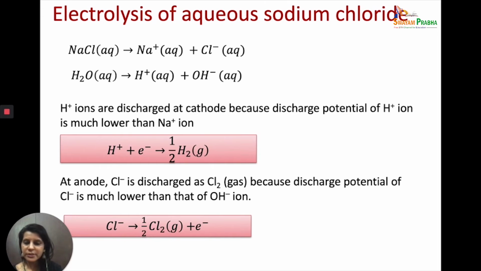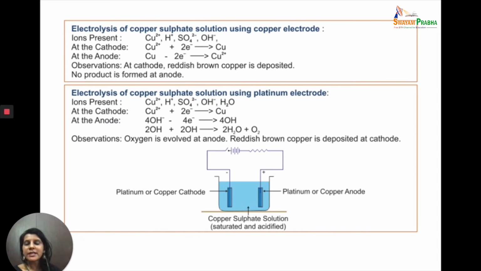So this is the way that you study. The ions make a difference, and we know according to electrochemistry, the cation which has higher reduction potential value will be discharged at the cathode. The anion which has lower reduction potential value will be discharged at the anode. So let's take a look at the example of copper sulfate.